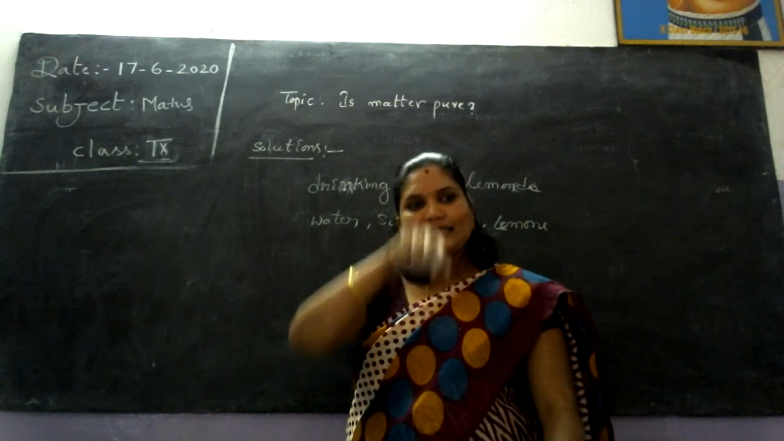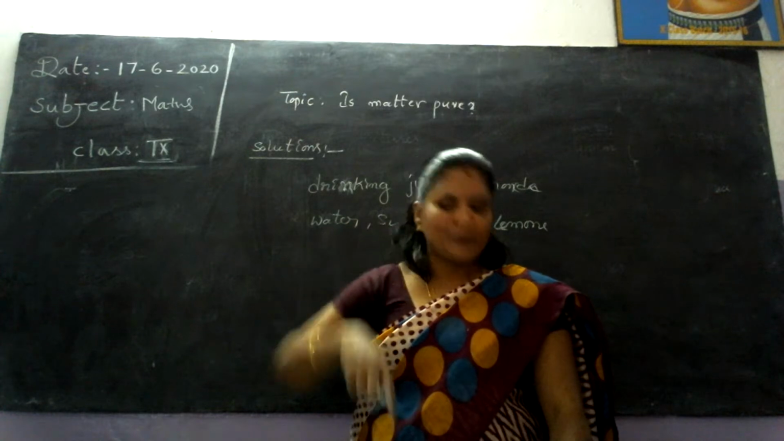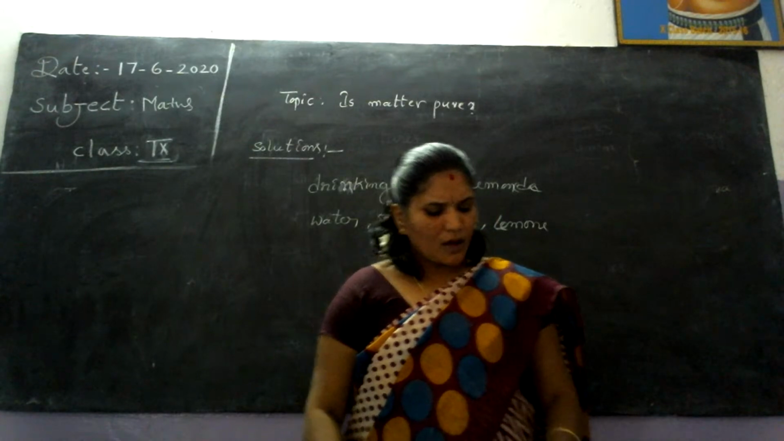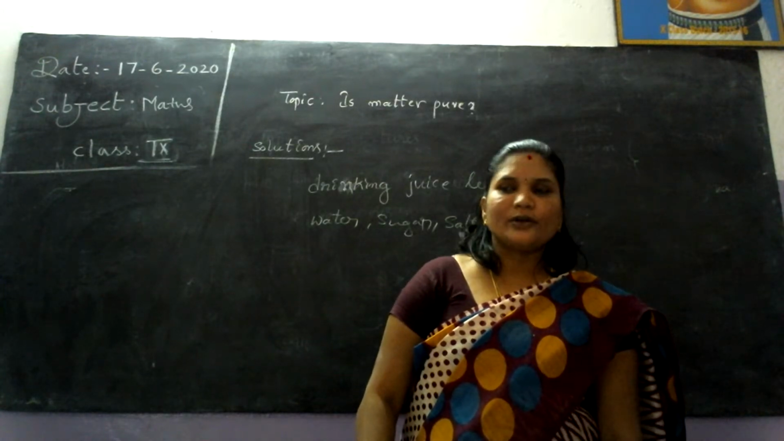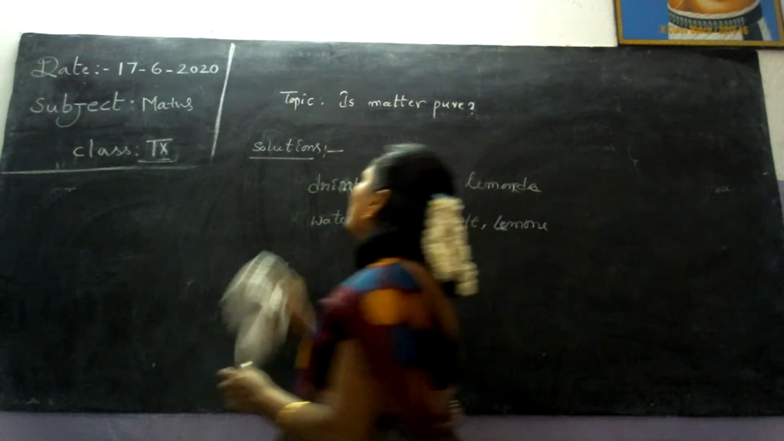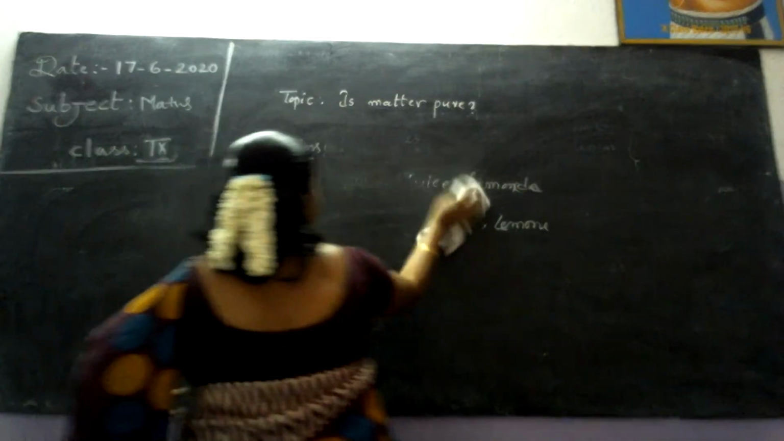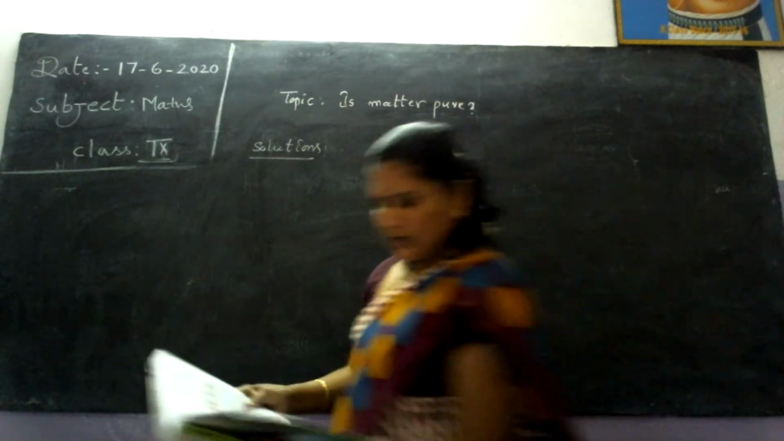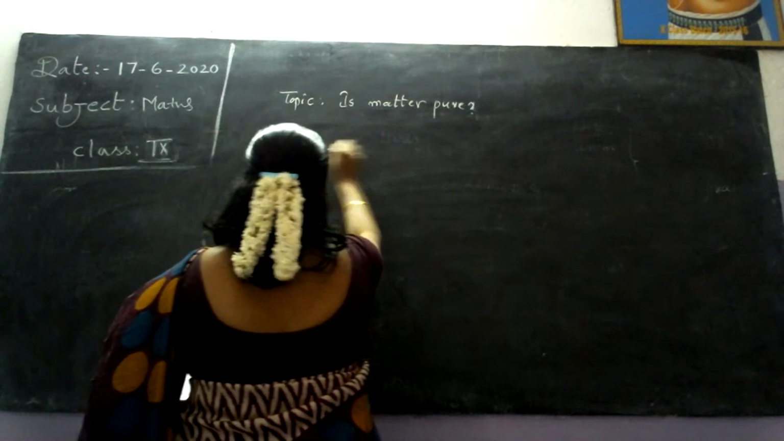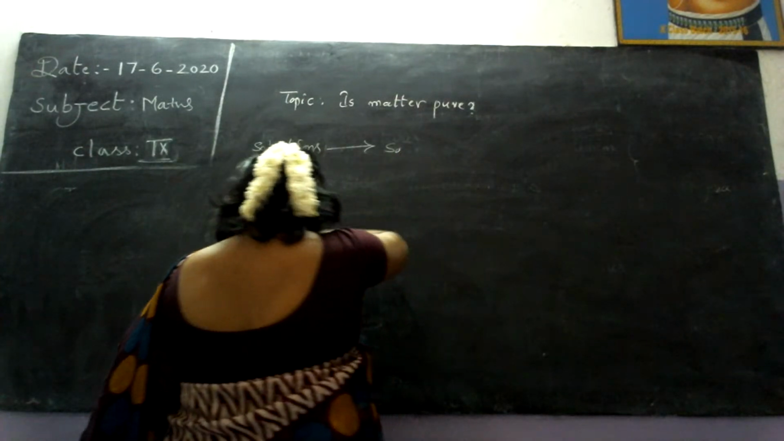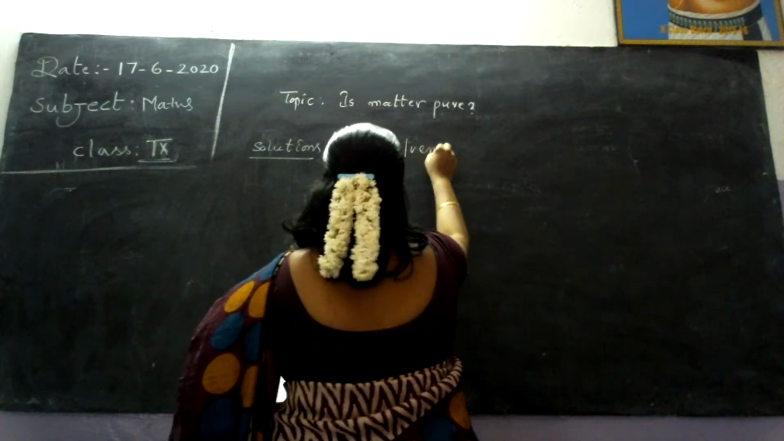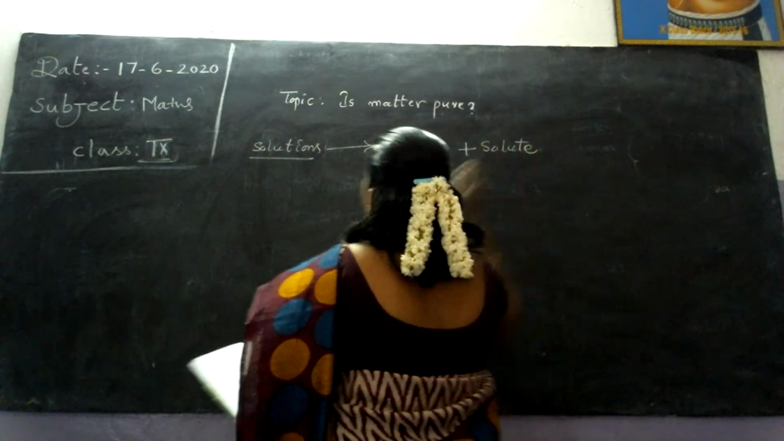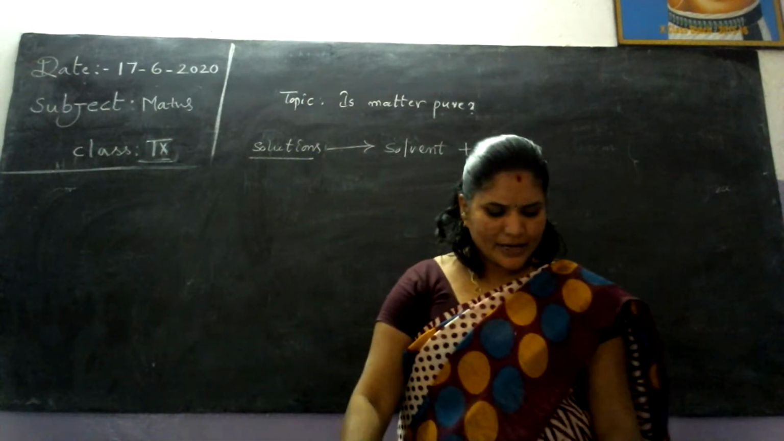Many gases are included in our atmosphere. A solution has a minimum of two components, solvent and solute. Solution includes solute and solvent. These are the two components.